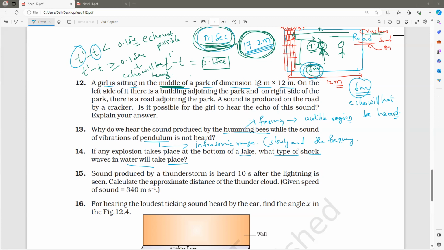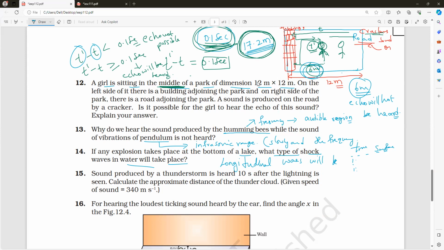So what will happen, guys? Water will produce what waves? I already taught you guys. On the surface of the water it produces transverse waves, and deeper inside the water it produces longitudinal waves. Please note it, mark it and learn it. Clear, everybody?